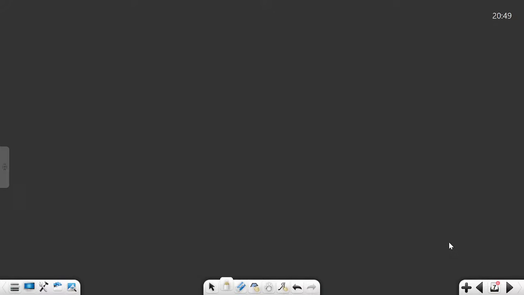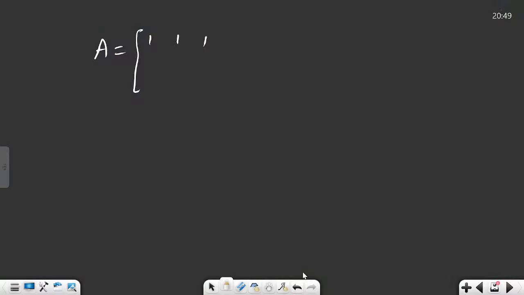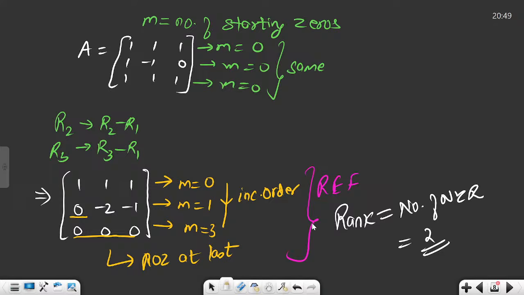See, previously we have done the analysis. By the determinant calculation, the rank is 2. By the dependent and independent rows method, the rank is 2. This is the row echelon form method, and there also we have been able to say that the rank of the matrix is equal to 2. Perfect.